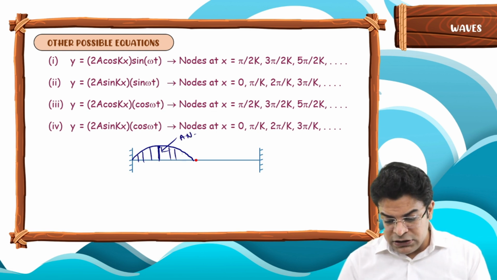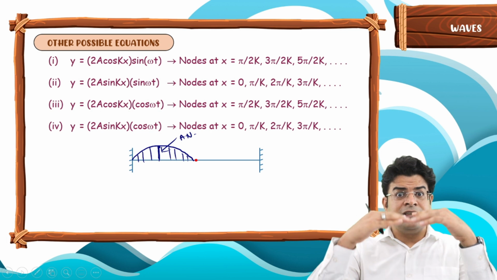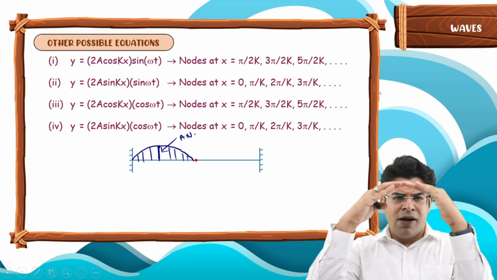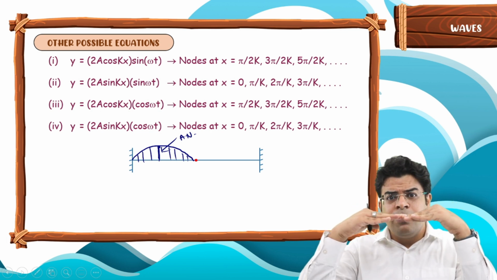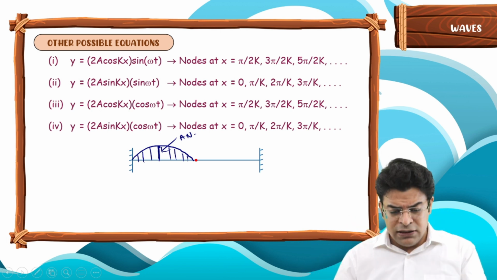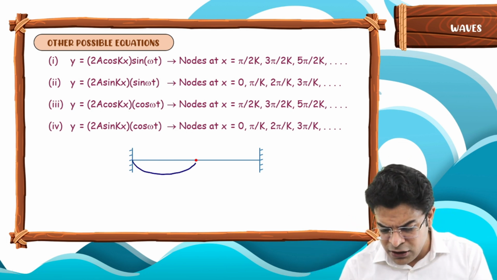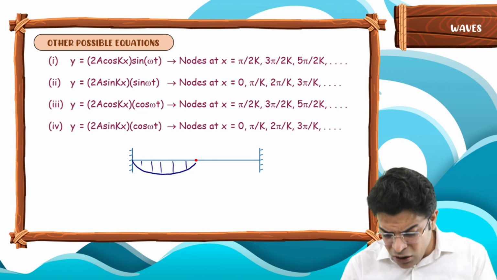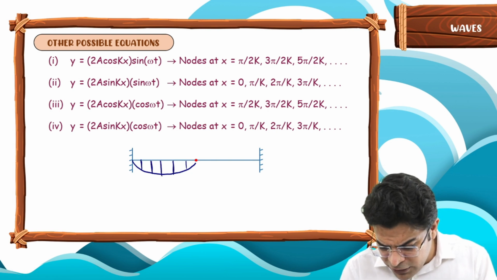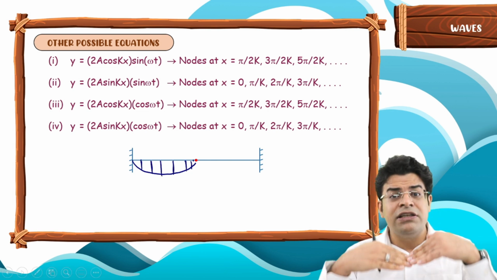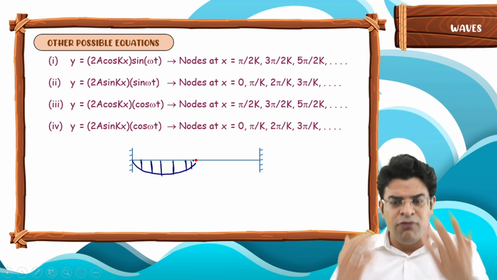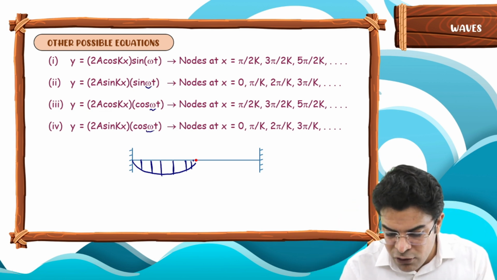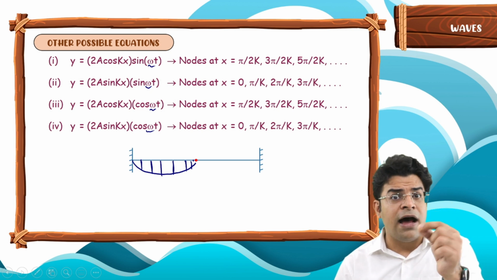All of them start from the mean together. They reach their positive extreme together. They come back to the mean together, and then they move in the downward direction together. Then they reach their negative extreme together, and then they start moving back towards the mean together. All these particles have different amplitudes of vibration, but they have the same time period of oscillation. Why? Because they have the same angular frequency, so they are bound to have the same time period.